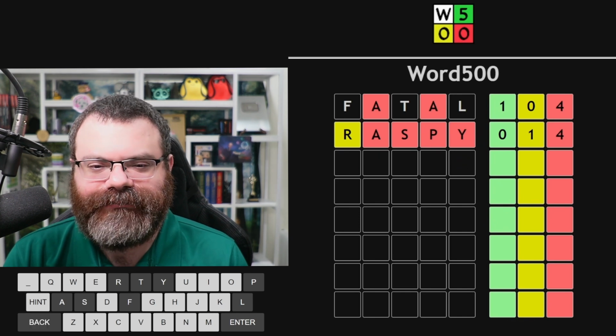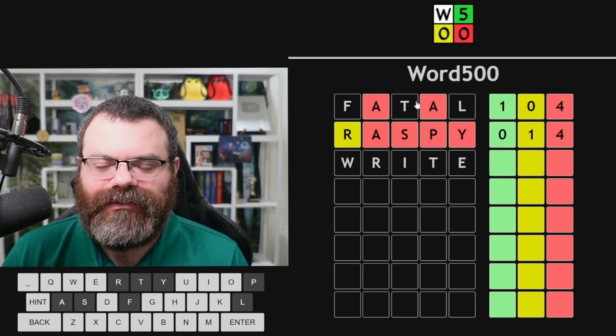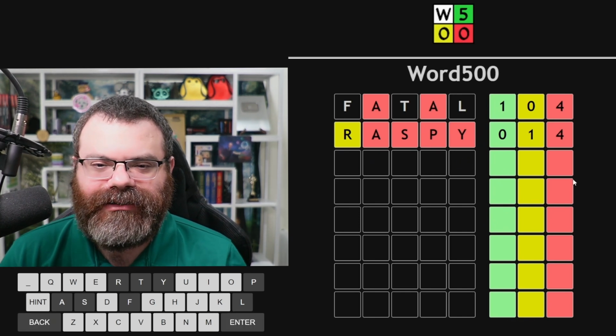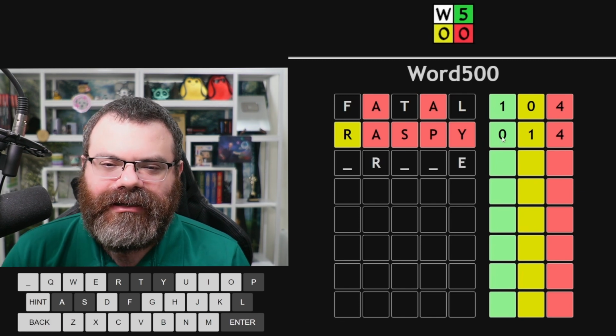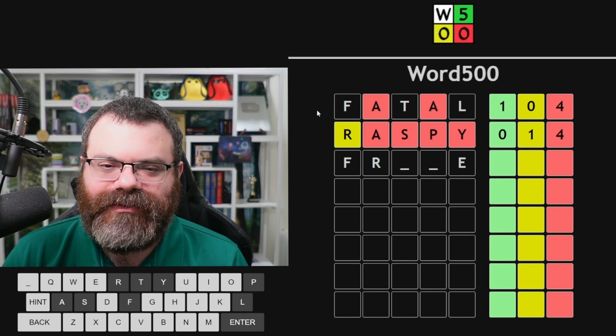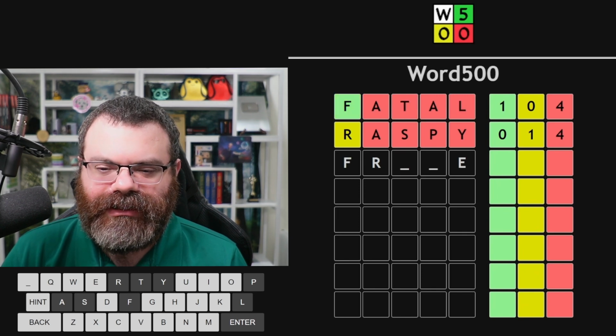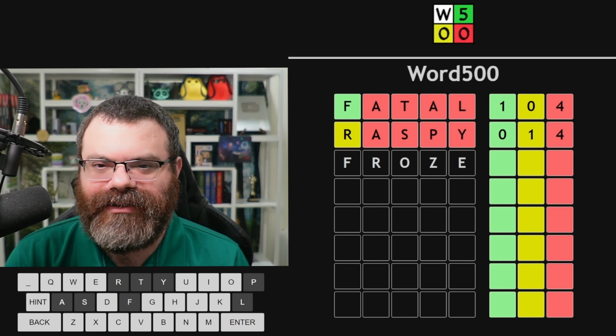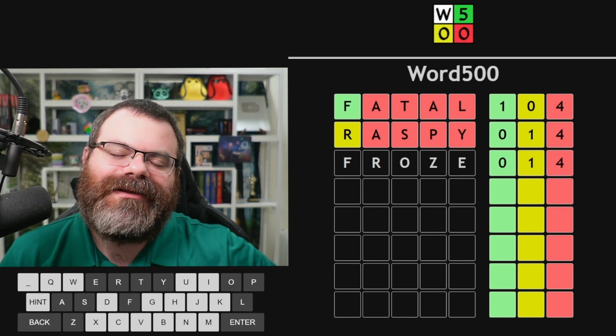How about right? That uses a... Oh no, I need a green. Hold on. If I do R second and an E, I need a green. I'd have to do FR. There must be one though. So this would be an F green here. Froze? I don't mind an uncommon letter in Word 500. One yellow.